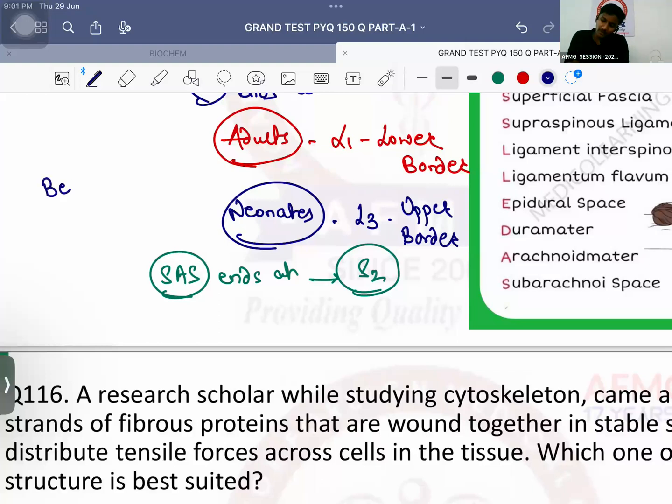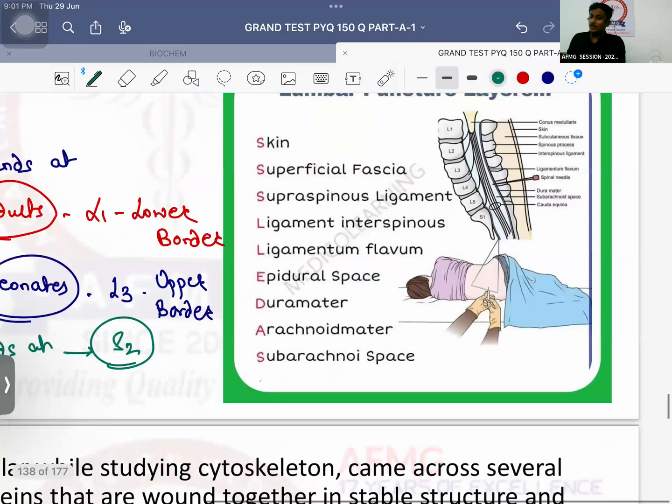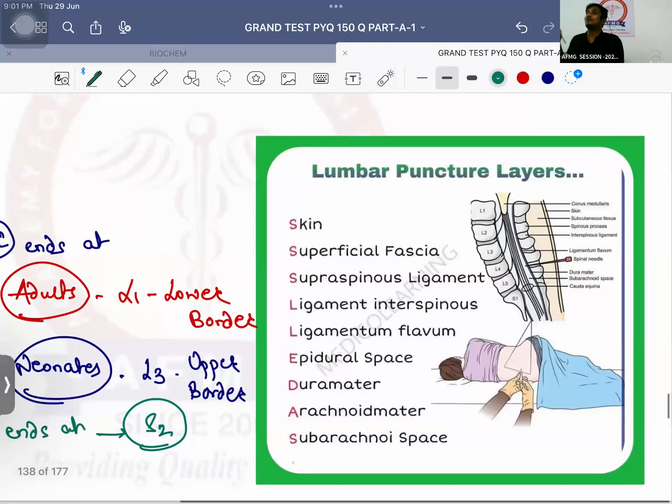The best site to perform a lumbar puncture is a frequent question in your exam: L3 and L4, but in a neonate we will prefer L4 and L5. Okay? No issues with this, anybody? Lumbar puncture can also be used for spinal anesthesia. The same layers will be pierced.